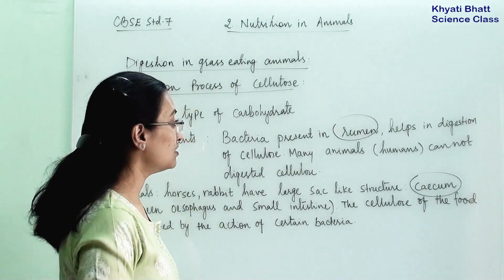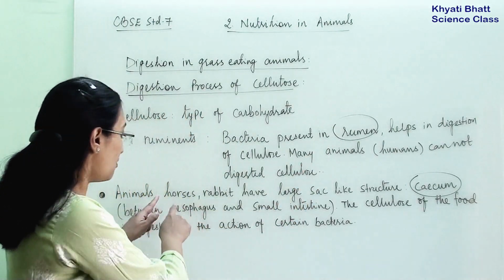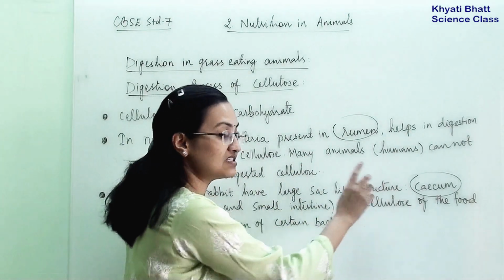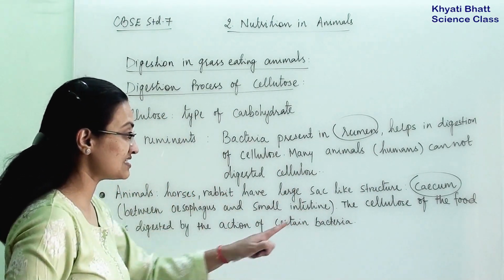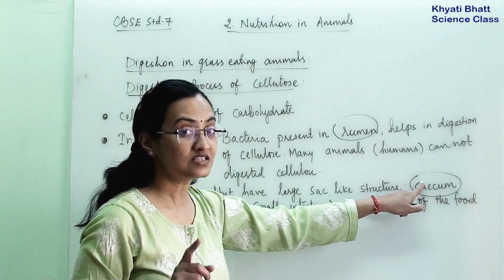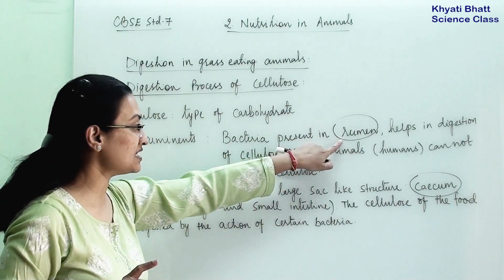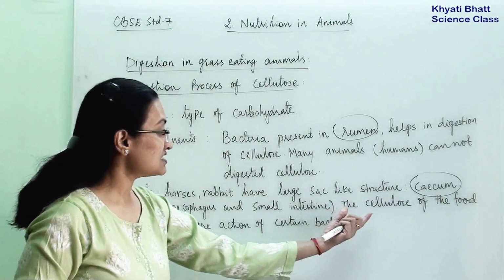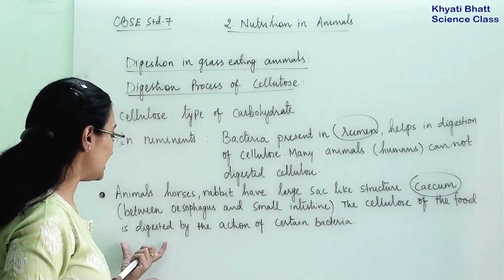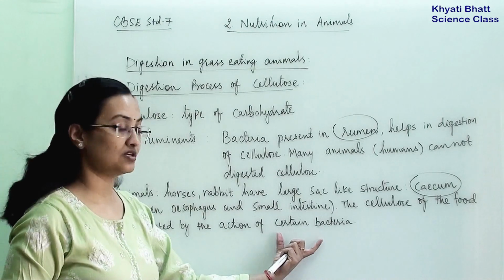In ruminants the rumen is there. In horses and rabbits there is a sac-like structure between the esophagus and the small intestine, known as the cecum. So in ruminants the rumen is there, and in horses and rabbits the cecum is there. The cellulose of the food gets digested by the action of certain bacteria.